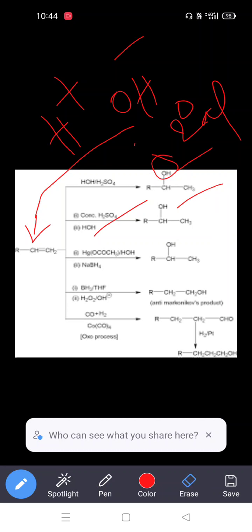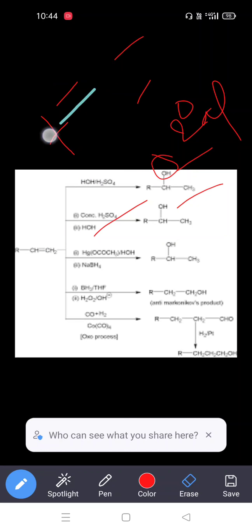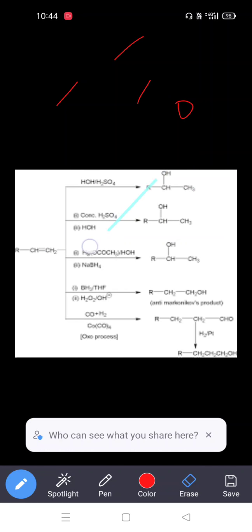The second one, reduction process with the help of sodium borohydride to prepare the secondary alcohols. Third one,